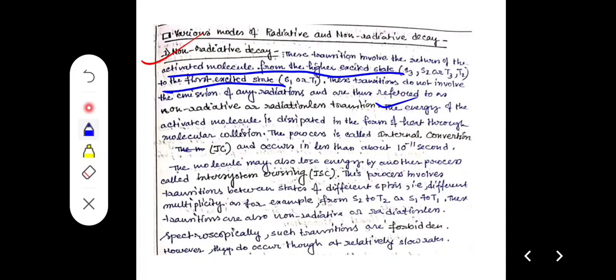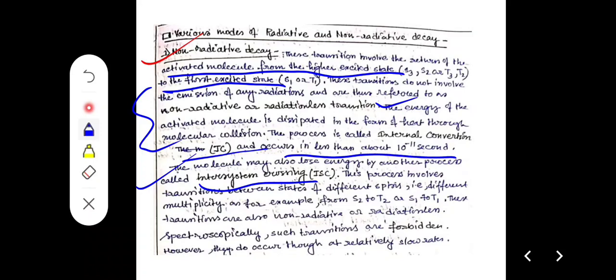That's why IC, internal conversion, and ISC, inter-system crossing, are termed as non-radiative decay. The molecule may also lose energy by another process called inter-system crossing, ISC. IC, internal conversion, occurs in less than about 10 to the power minus 11 second.